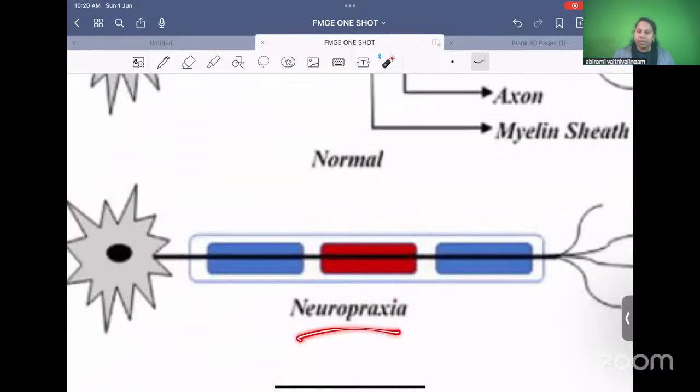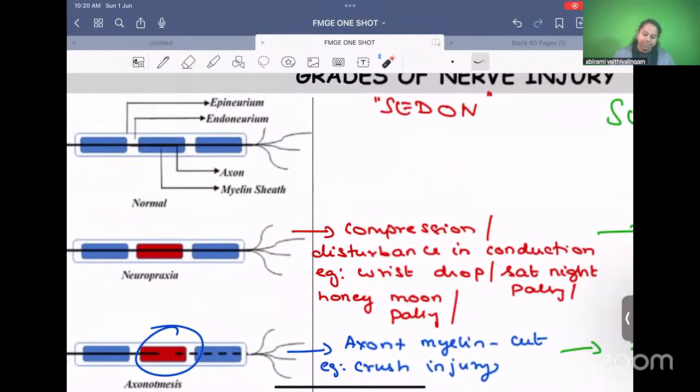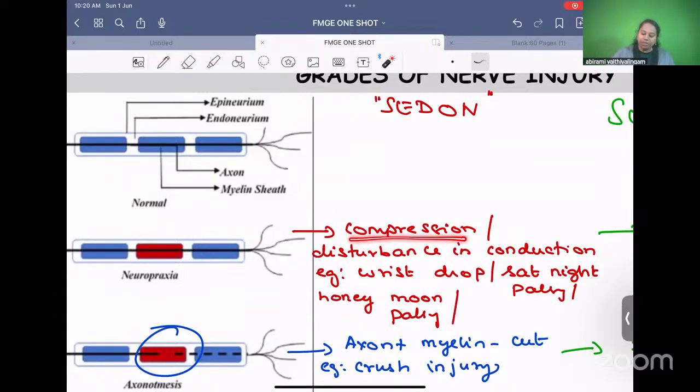So in neuropraxia, it is a compression injury. Nothing is anatomically cut. No anatomical disruption. So in neuropraxia, it's a compression injury, disturbance in conduction, but anatomically normal. Example, wrist drop or Saturday night palsy or honeymoon palsy. All this is injury to the radial nerve.